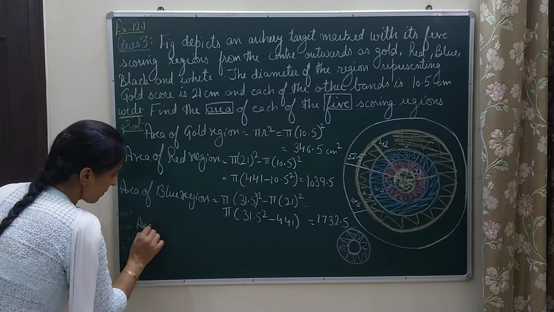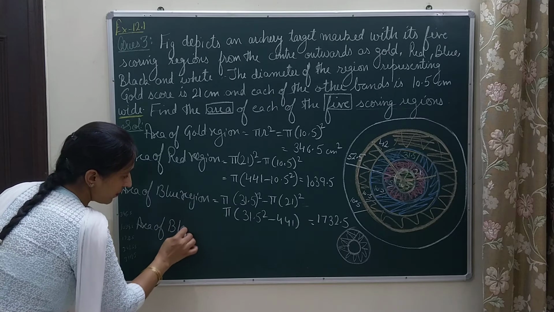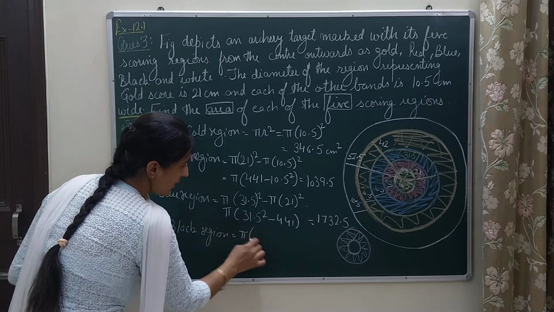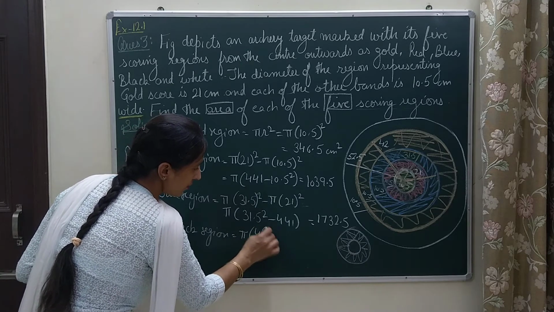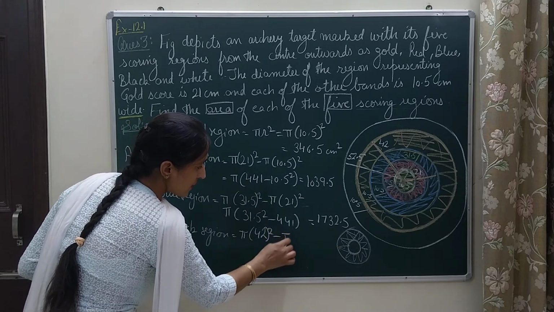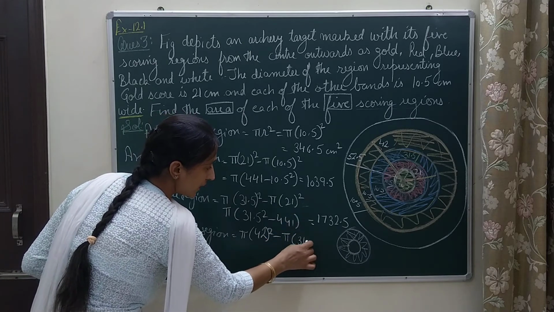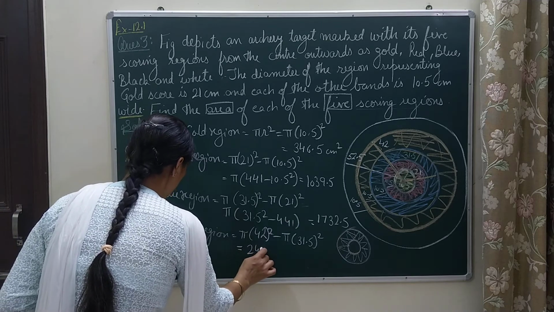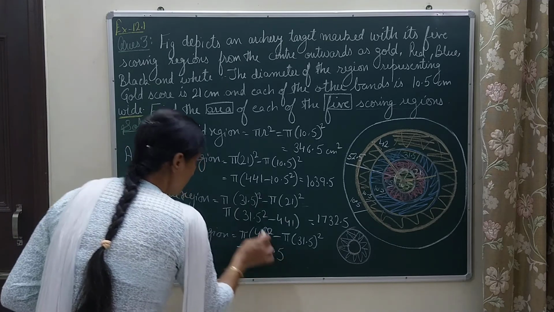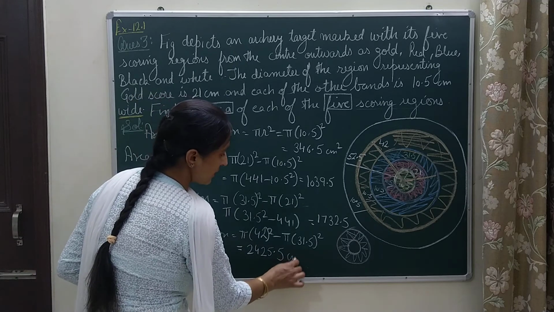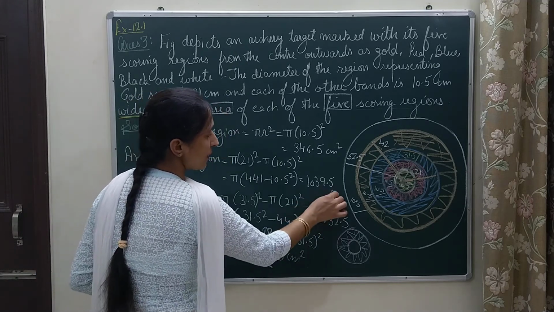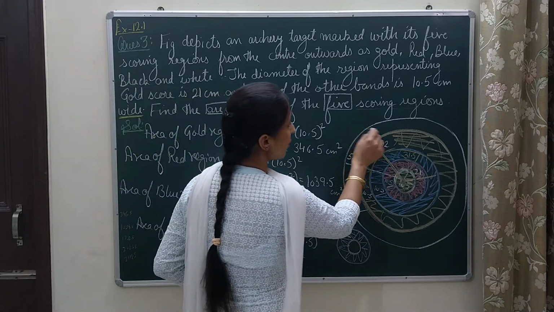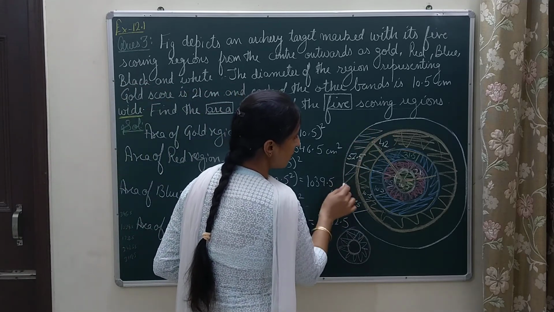Area of black region, that is pi 42 square, pi capital R square minus pi small r square. Now small r is 31.5. When I solve it, it is 4222.5 in centimeter square. You will write centimeter square because you are given centimeter as your unit. Now I need the area of this outer ring which is in white color.